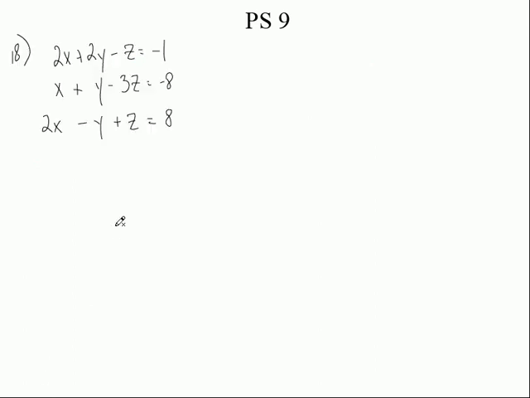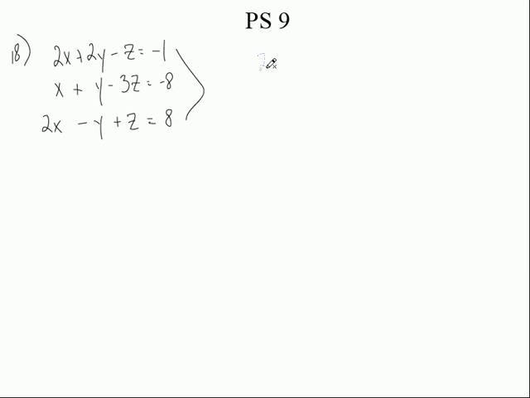All right, let's take a look at this. This is number 18 from problem set 9, and we want to solve for x, y, and z. So what would you do? I would do this. You could do the top and bottom, get rid of the z, or you could do the second and the third, get rid of the y. I don't think it makes much difference. Which one do you want to do? First and third, get rid of the z. Alright, so let's do that. Let's combine the first one and the third one, and we'll get rid of the z right there.